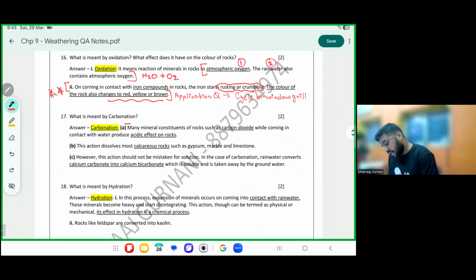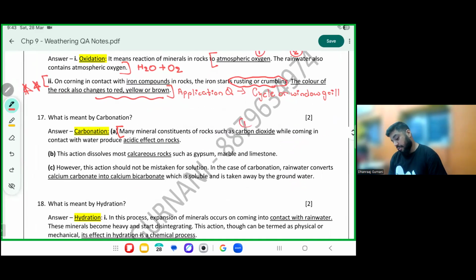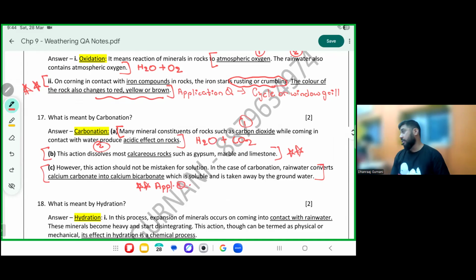Carbonation, which are the two components? Rocks, gases such as CO2, while coming in contact with water. Please mark the second one, water. So here it's H2O plus CO2 that results in carbonation. Please mark, very important, short. Very important, short. Again, application questions, both of them.